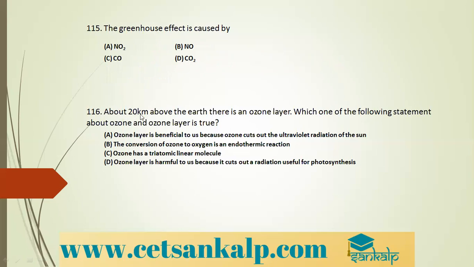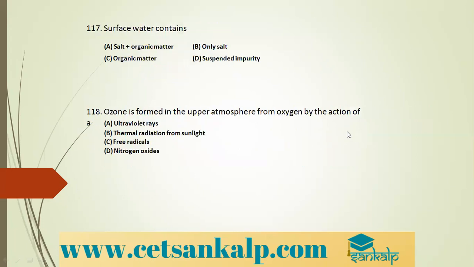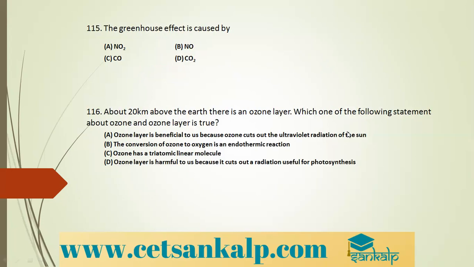Next question. About 20 kilometers above the earth, there is the ozone layer. Which of the following statements about ozone and the ozone layer is true? Ozone layer is beneficial to us because ozone cuts out the ultraviolet radiations of the sun. Yes, that is absolutely correct.